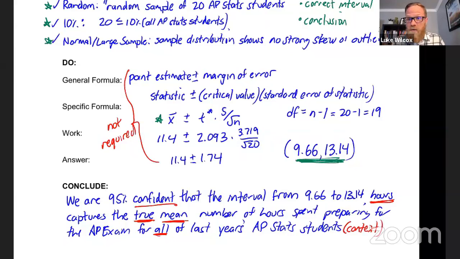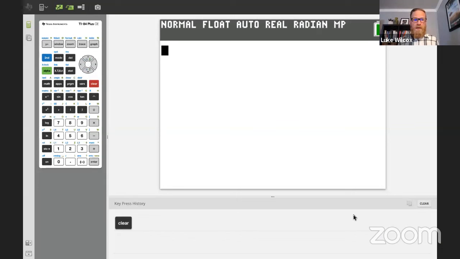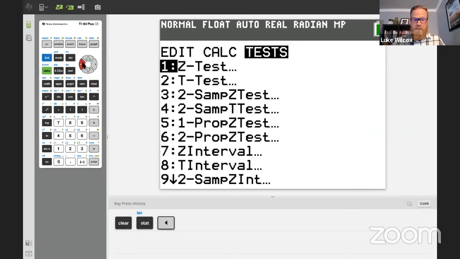Now, I'd like to also show you how you can do this on your calculator. So if you want to grab your calculator, you can do that. If you want to just follow along, I'm going to show you everything that you need from the calculator in order to check this confidence interval. Okay, so here we go. We need to go to the stats menu. So go to stat and then go over to tests.